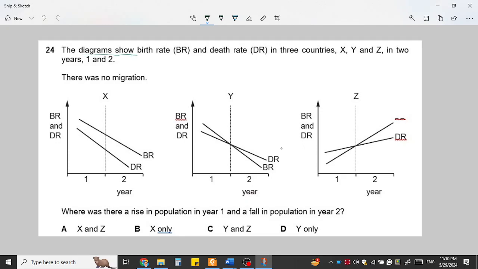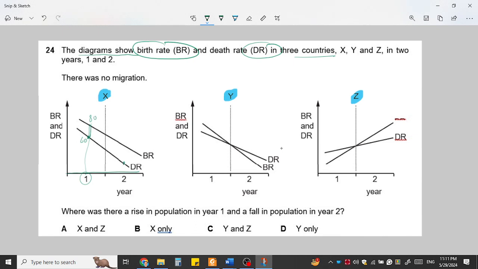The diagram shows the birth rate and the death rate in 3 years, country X, country Y, and country Z, for years 1 and 2. Year is written on the horizontal axis. We can see that in year 1 the death rate was like 60, and the birth rate was like 80. So more births were taking place, so population was increasing in year 1.